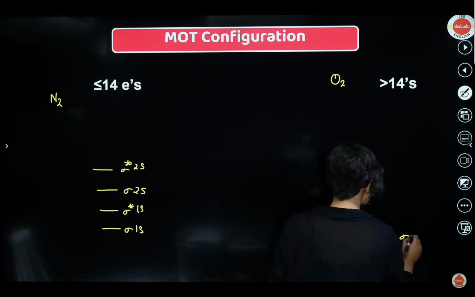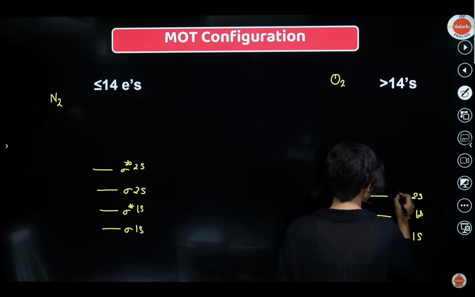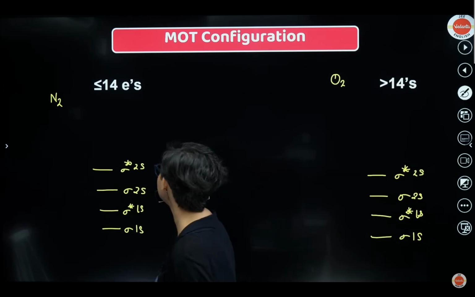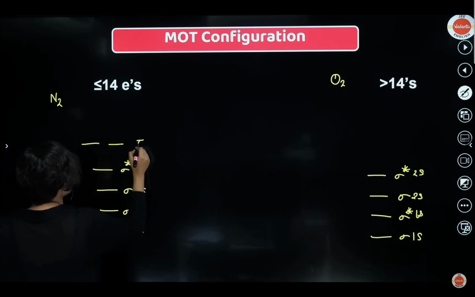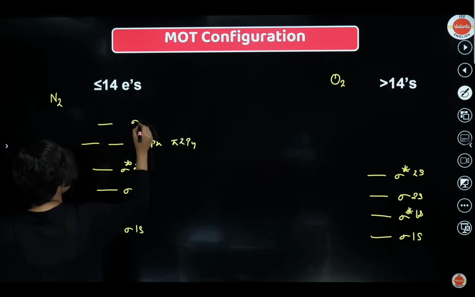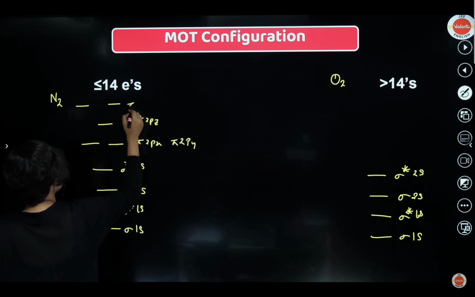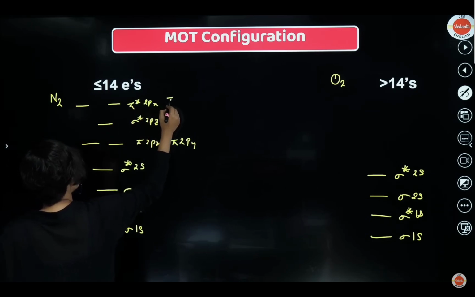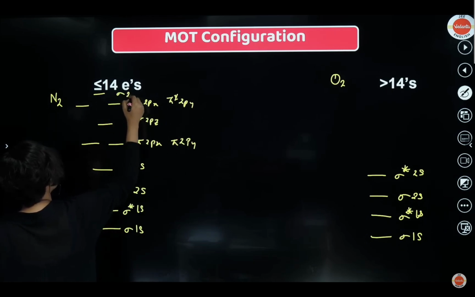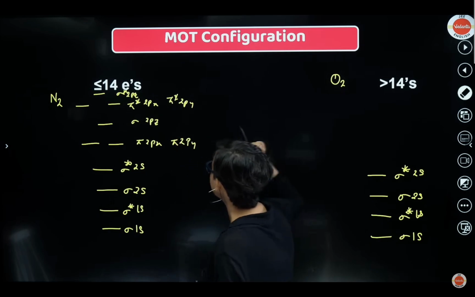Same as before: sigma 1s, sigma star 1s, sigma 2s, sigma star 2s. Now what changes? Here you are going to write 2 orbitals, that is pi 2px and pi 2py. Here you write sigma star 2pz. Then again 2 here, that is pi star 2px and pi star 2py. And finally here you write sigma 2pz. This one is star and this one is not star. This is how you're going to draw it.